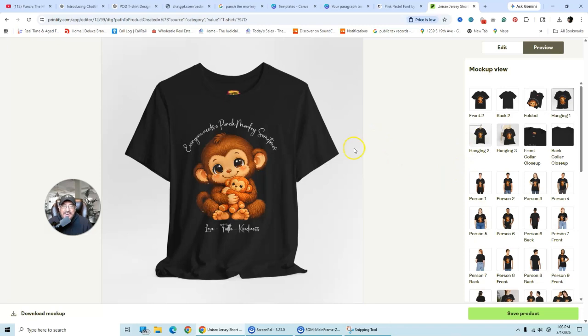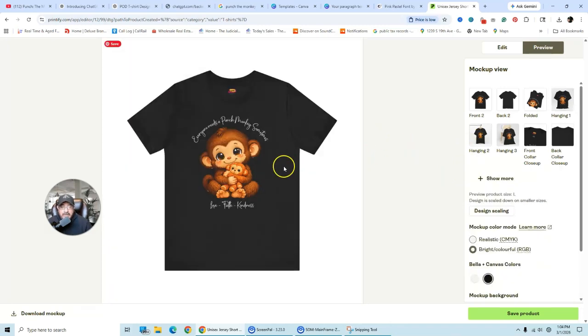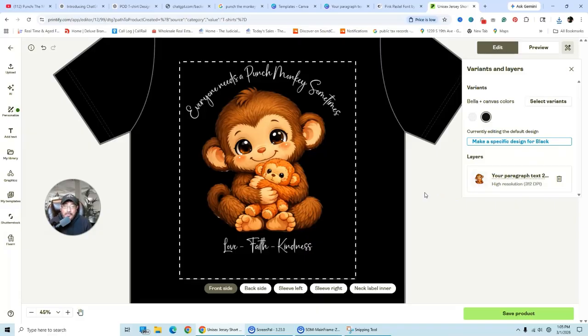All right, so now you can go ahead and set your price up, and then you can just throw it into your website, or you can actually create a store from Printify and put it in your store in Printify, and then just start using that link that it gives you. You can start sharing that link with your family, your friends, or if you have customers, share that new link so they can see your new image that you created, and it'll help you start making sales. And there you go. Everybody wants a punch monkey.